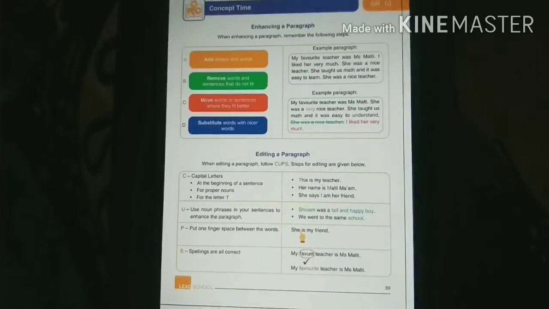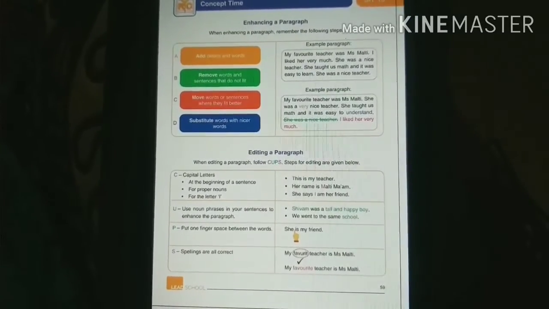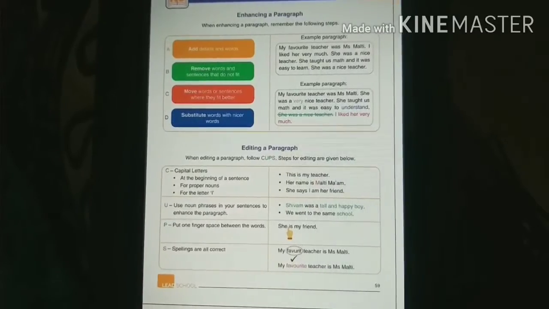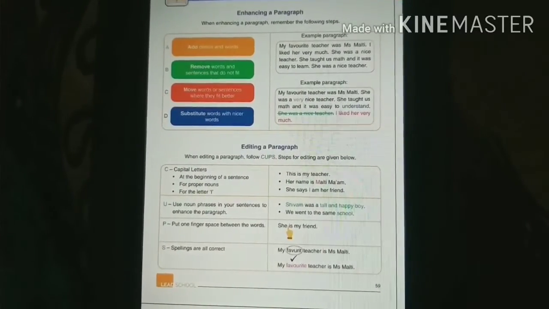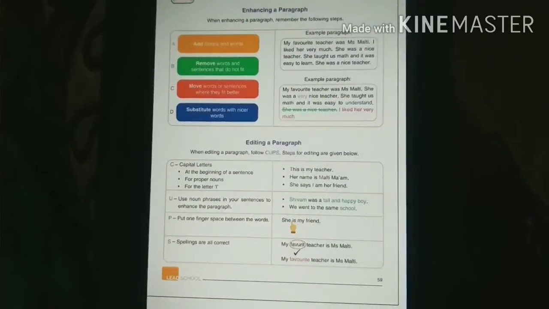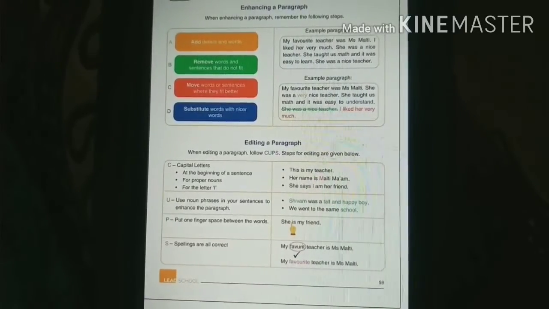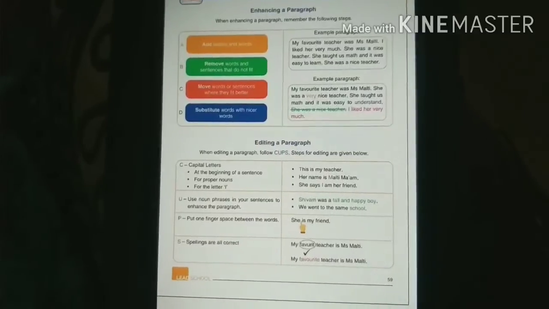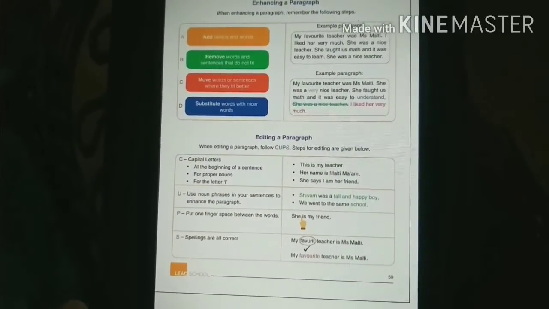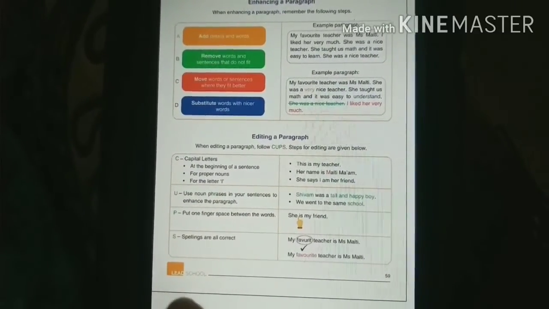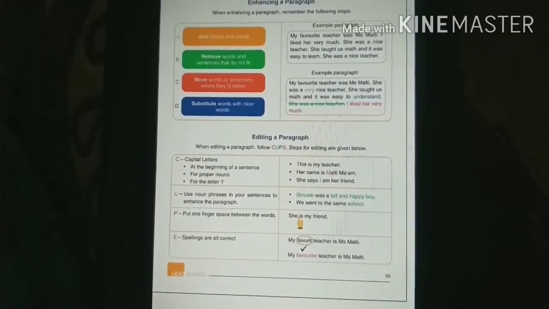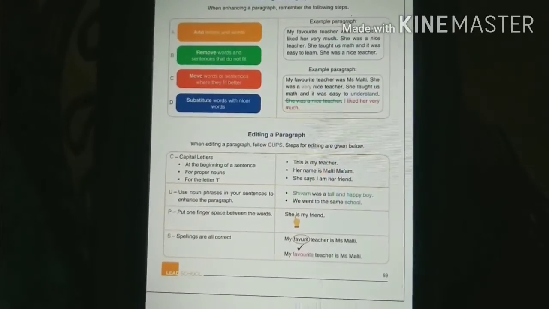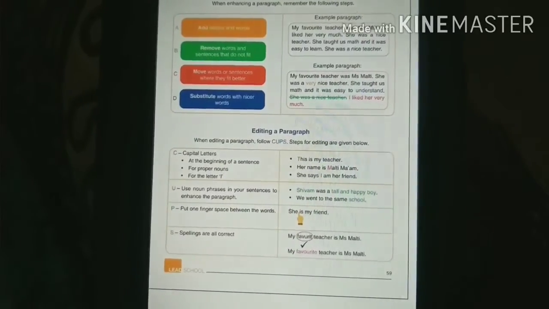You have enhanced your paragraph. Now try to edit the paragraph using CUPS. What do you mean by CUPS? C stands for capital letters. It means at the beginning of a sentence, for proper nouns and for the letter I, you have to use capital letters. Then U means use of noun phrases in your sentences to enhance the paragraph. Then P, put one finger space between the words.